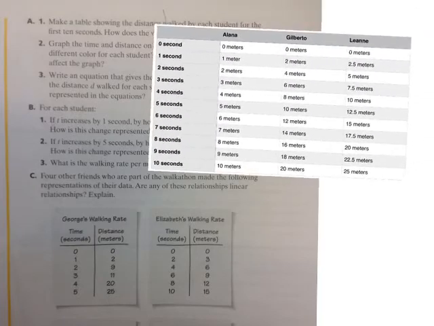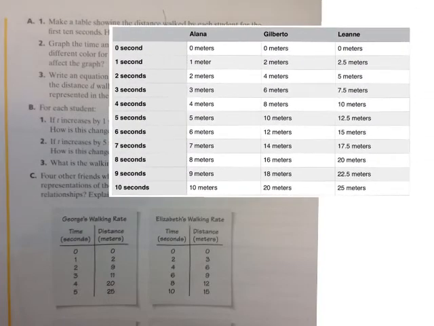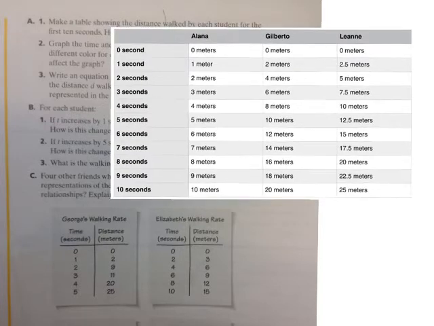If you notice on this table, Elena's data goes up by 1 for each second that she is walking. Gilberto's data goes up by 2 meters for every second that he is walking, and Leanne's data goes up by 2.5 meters for every 1 second that she is walking. If we look back at that table that was found on the previous page, we notice that for each student, the data per second is increasing by that student's walking rate.